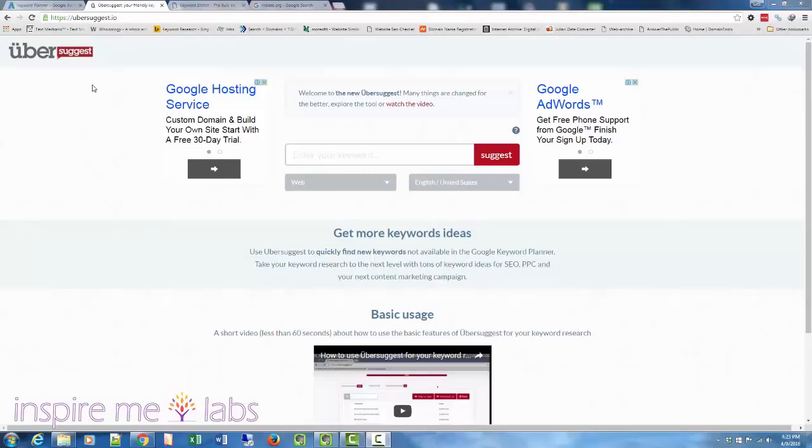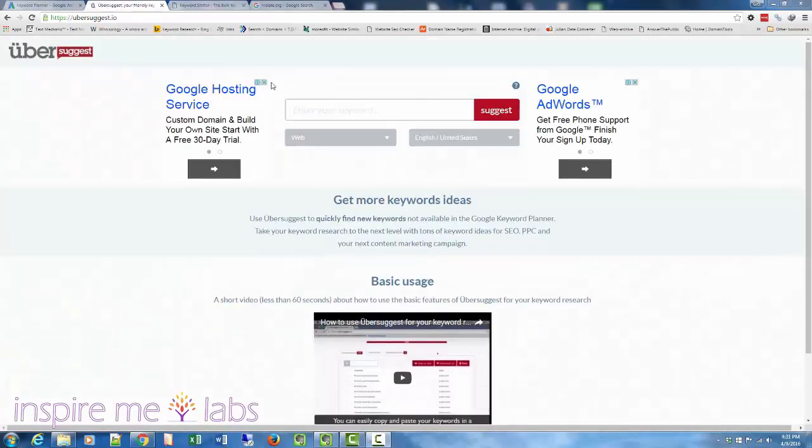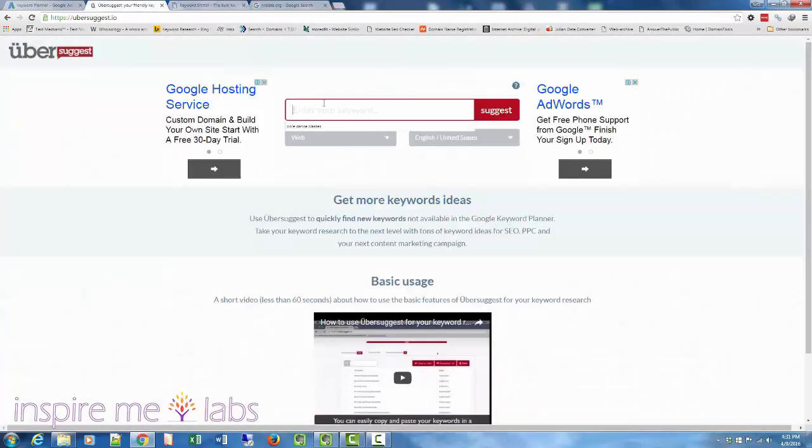Okay, so there's a few other free tools out there, and one of my favorites is Ubersuggest, and then KeywordShitter, which I'll talk about in a bit. So let's look at Ubersuggest, and you can find that at ubersuggest.io. I'll come to KeywordShitter later, but let's look at this one first. So let's look at pole dance classes, which is what we're looking for.